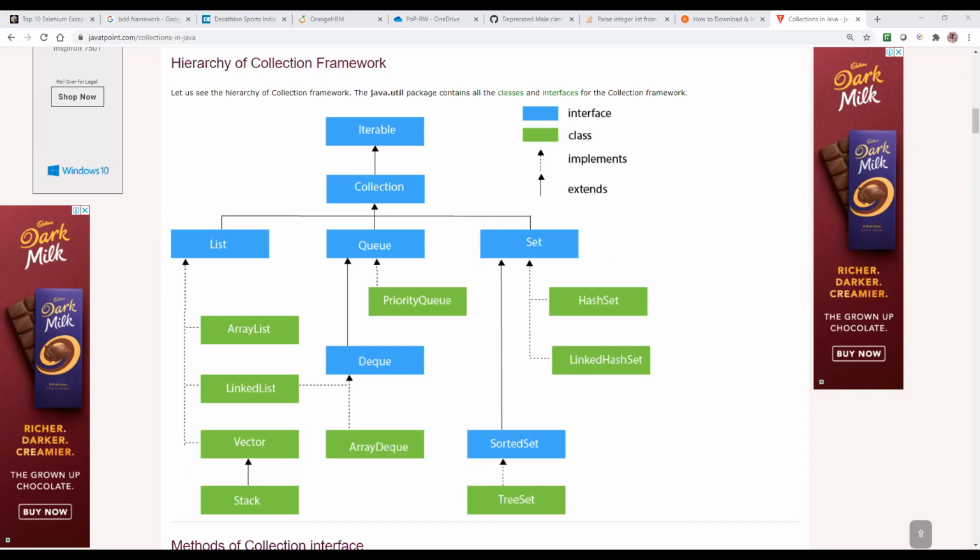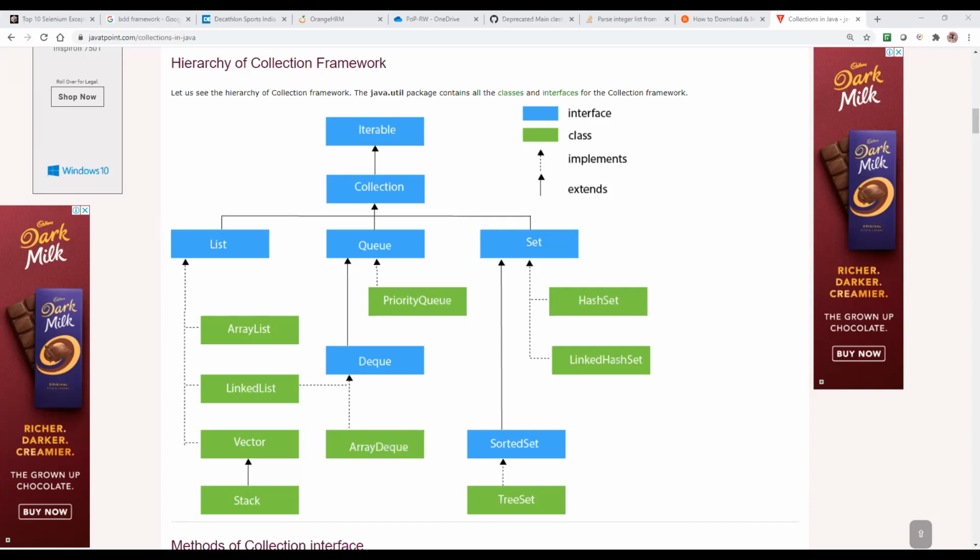For example, if we consider a classroom, where the student limit is fixed at 30 students for a particular class, then we go for arrays, because you know the size of the array.